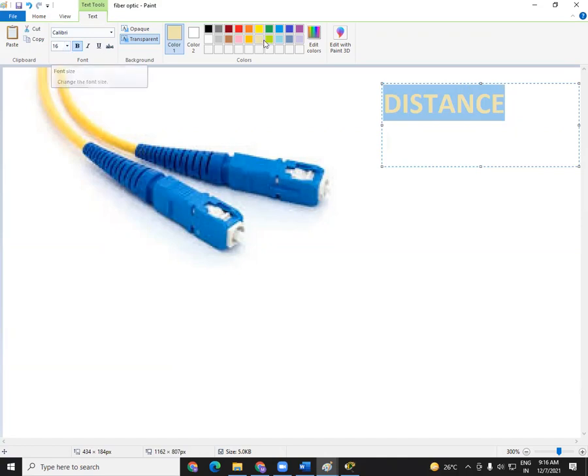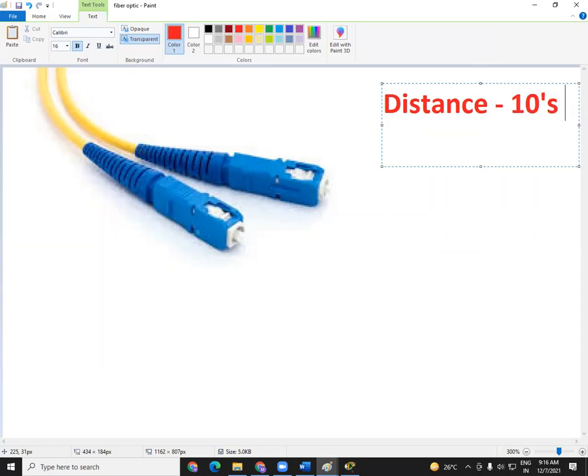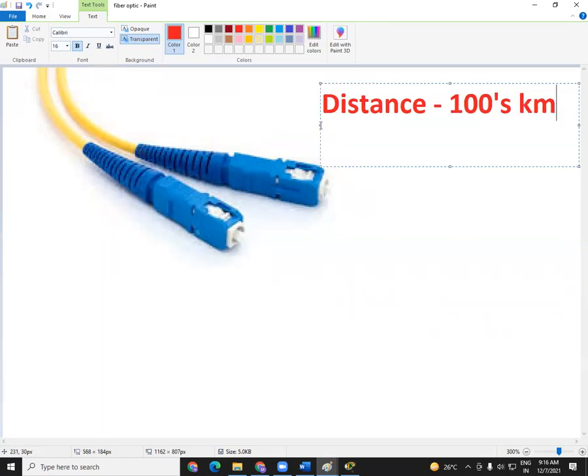It can carry your data for some tens or maybe hundreds of kilometers. Now this is not meters, this is kilometers. So a CAT cable can carry data up to about 100 meters. That's it. There is a limit. But coming to this fiber optic cable, it can carry your data up to some hundreds of kilometers.